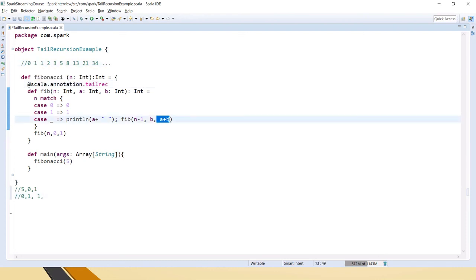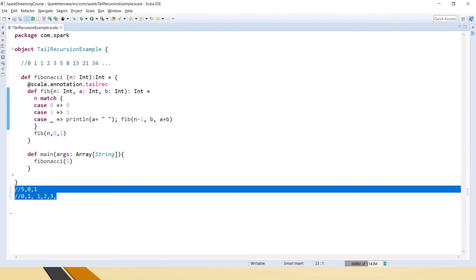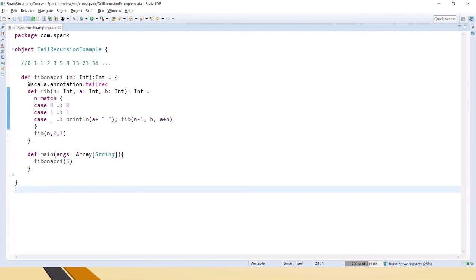So now this is 2. So what it will print is b, right? B has been passed to a, so it will become 2. Now for the next one it will become 3. For 3, b is already 2, and a plus b, where a is equal to 1 and b equal to 2, is 3. So and so on, it will calculate and print the remaining numbers in the series.